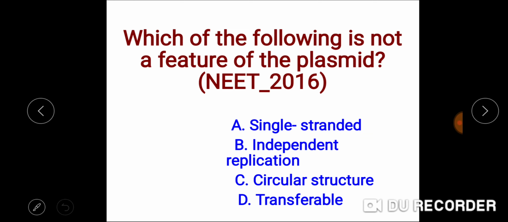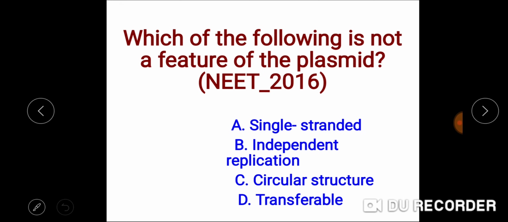So which of the following is not a feature of the plasmid? This question has been asked in NEET 2016. Single stranded. These plasmids are double helical, circular structures.